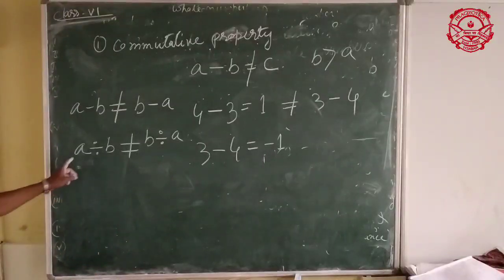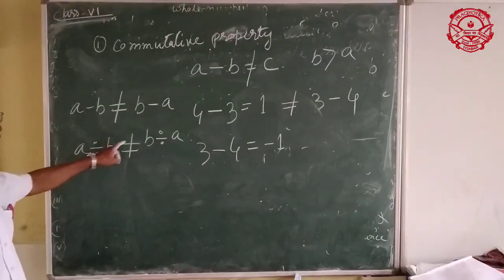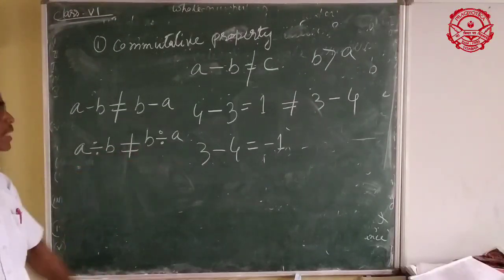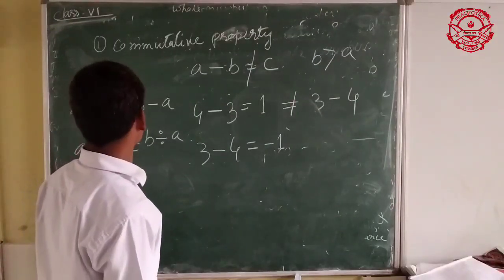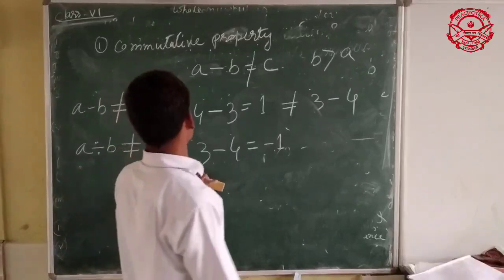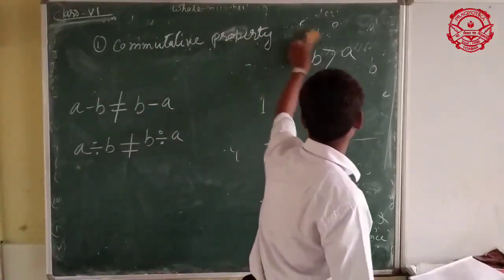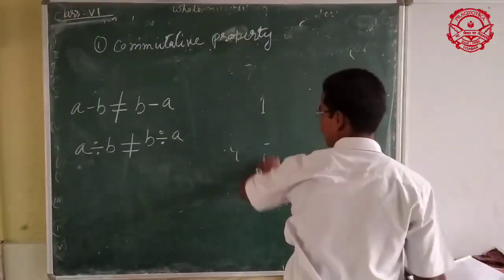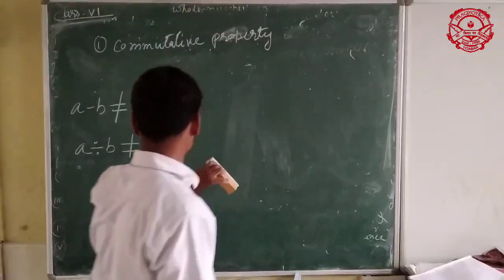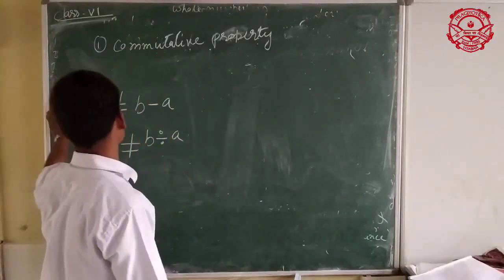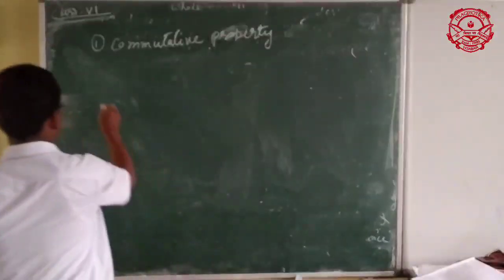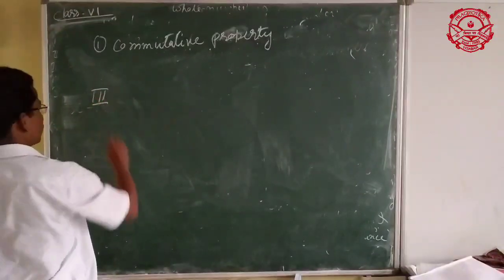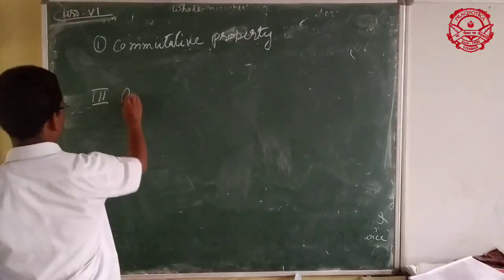That means A divided by B does not equal B divided by A. So commutative property is applicable only in addition and multiplication, not applicable in subtraction and division. Now third property. Third property is what? Associative property.